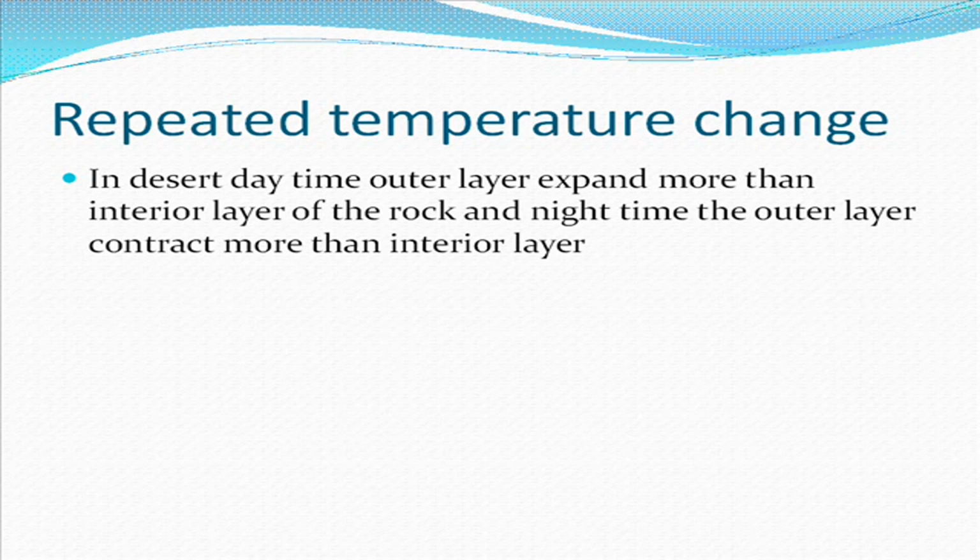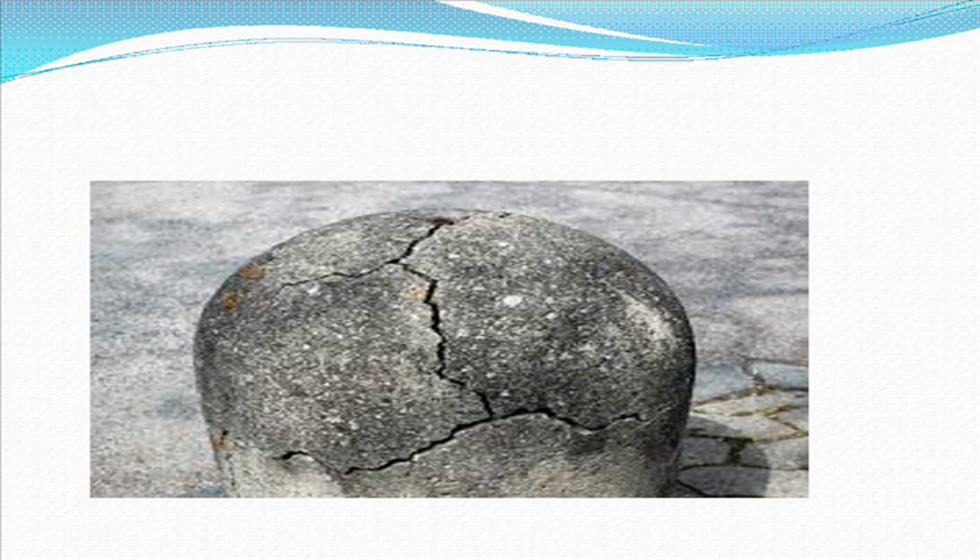So the rock expands and shrinks and separates into two parts. The outer layer first gets little cracks and then big cracks. Then it affects the interior layer. The interior layer also experiences the repeated temperature change and gets cracks, which become bigger day by day. Later the rock cracks into small fragments or small grains like sand.